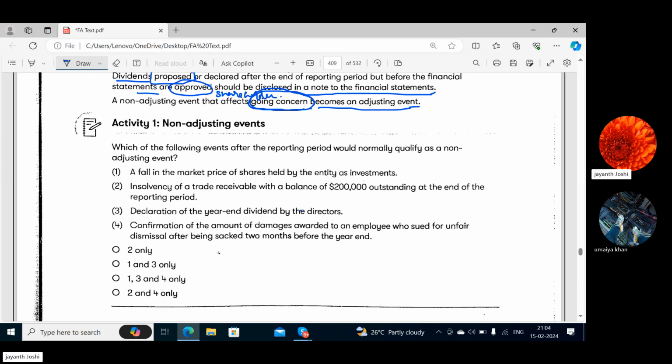So first thing is a fall in the market price of shares held by the entity as investment. Can you tell me whether it is an adjusting event or non-adjusting event?